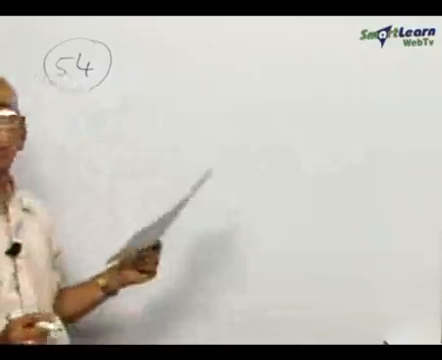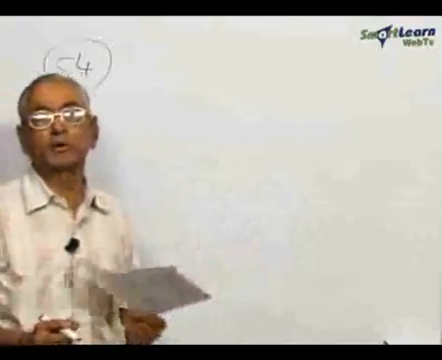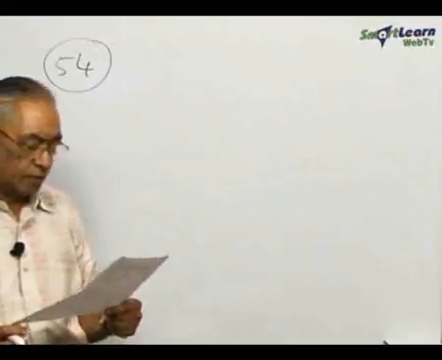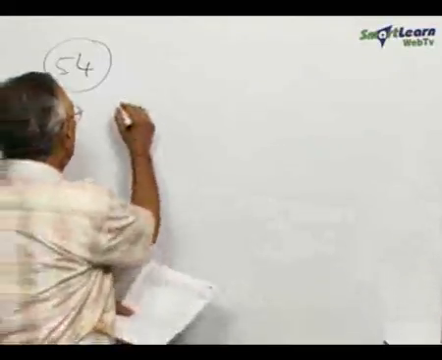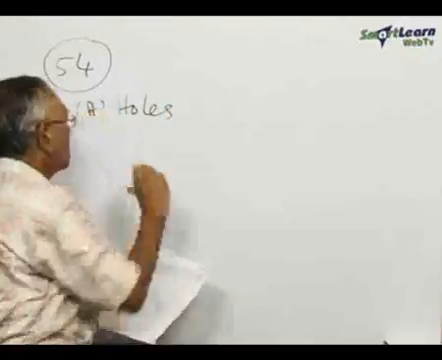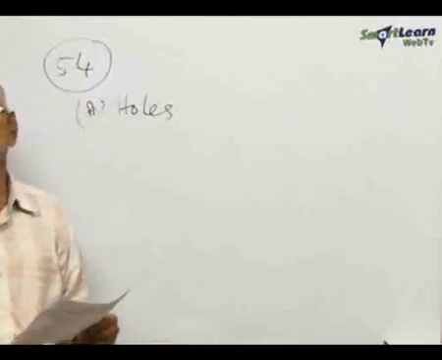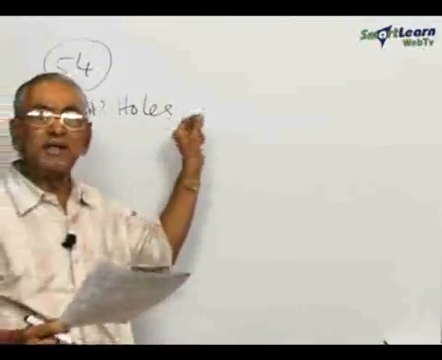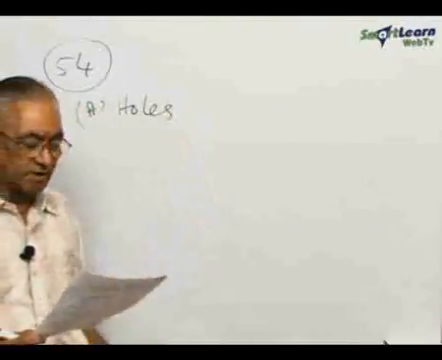Now we will go to one more matching type of question, which is question number 54. I don't write everything there because the question paper is already available. A is given as holes. These are all certain defects in the solid state systems.